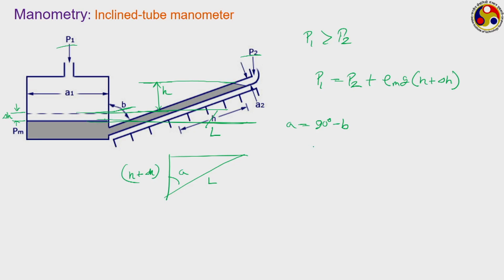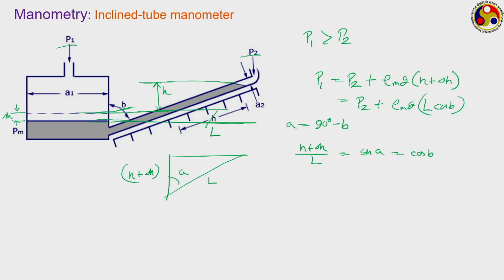So, what is the relation between them? H plus delta H divided by L is equal to sine of A, that is cos of B. So, if I put it back here, it will be equal to P2 plus rho m g into L cos B,